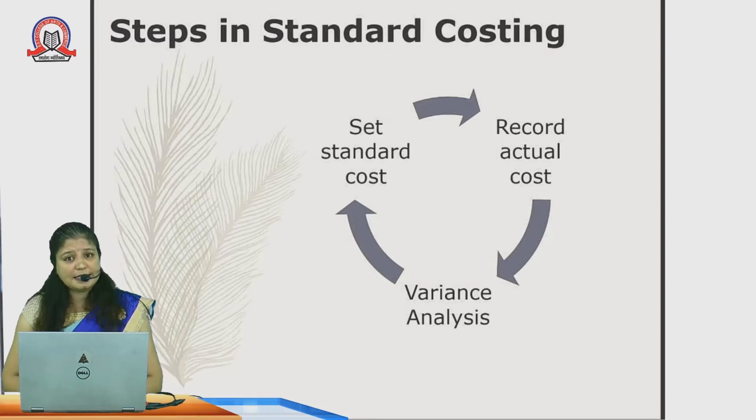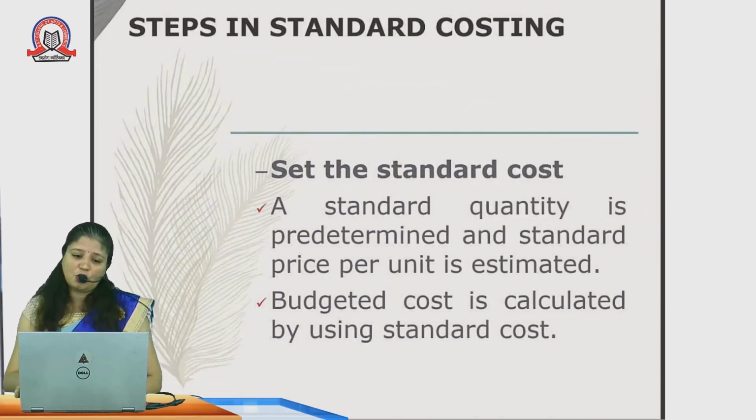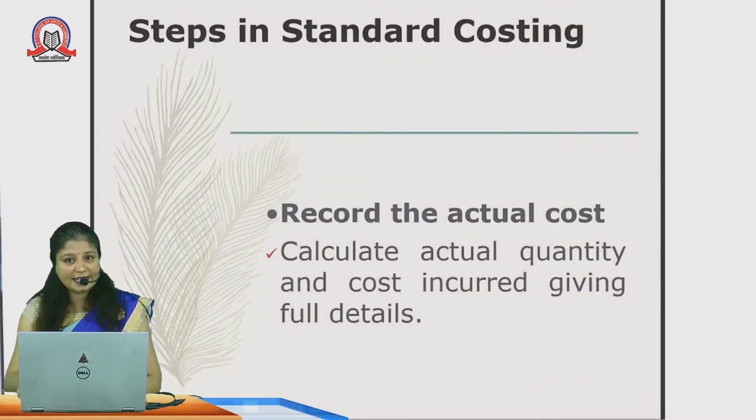There are certain steps in standard costing. First step is to set the standard cost. A standard quantity is predetermined. What will be the standard price per unit for that commodity? It is estimated. The budgeted cost is always calculated for the total production. We measure how much cost is required to produce that commodity. Accordingly, in the second step, what is the actual cost we have incurred for producing that commodity?